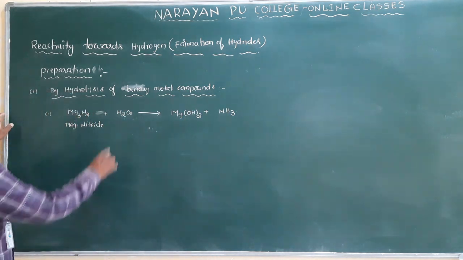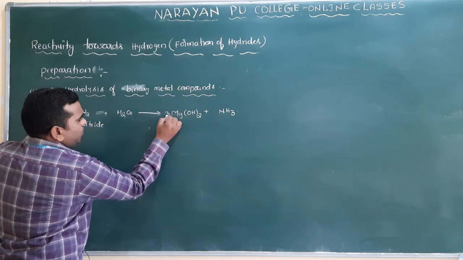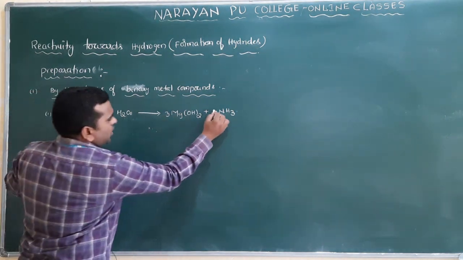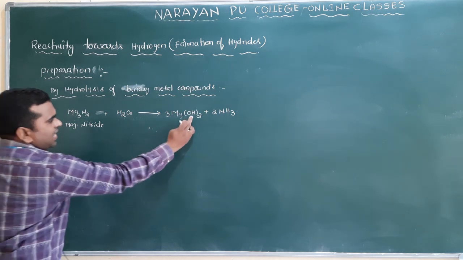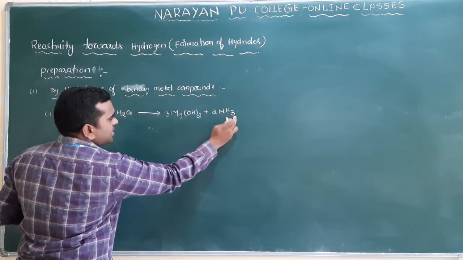Next, balance the equation. How many magnesiums are there? 3, and I will put 3 here. How many nitrogens are there? 2, I will put 2 here. Then balance the hydrogens: 2 into 3, 6, and here 6, total 12.